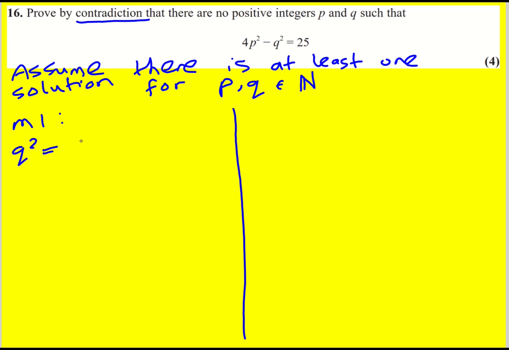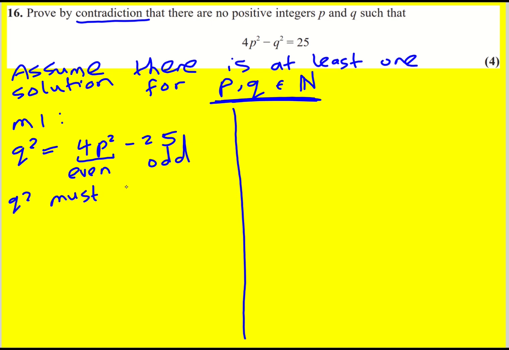q squared is going to become 4p squared minus 25. Now this is an even number. Remember, I know that p and q are natural numbers. That's actually going to be at the heart of this. And 25 is an odd number, so q squared must itself be odd. So it's going to be an odd square number. Because I'm doing an even minus an odd, I don't need to prove that that will be odd. I can state it without proof. And then I should add that, therefore, q is going to be odd.